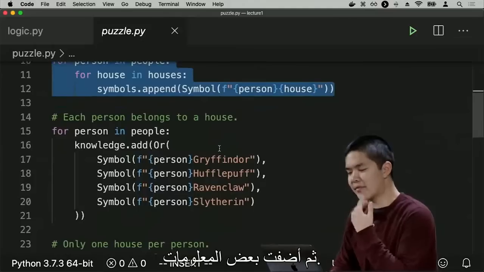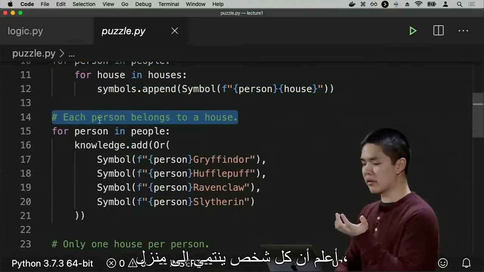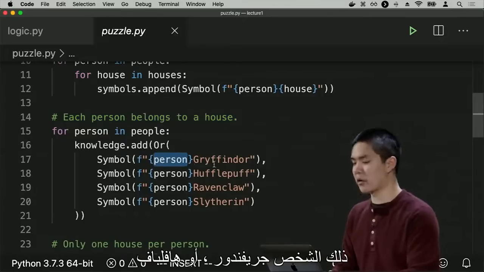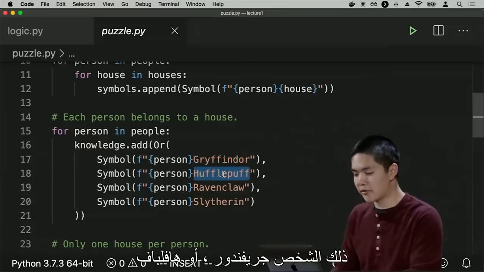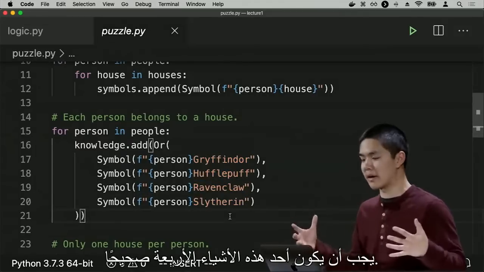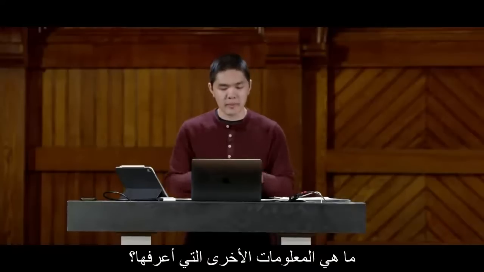And then I've added some information. I know that every person belongs to a house. So I've added the information for every person, that person Gryffindor or person Hufflepuff or person Ravenclaw, or person Slytherin, that one of those 4 things must be true. Every person belongs to a house. What other information do I know?